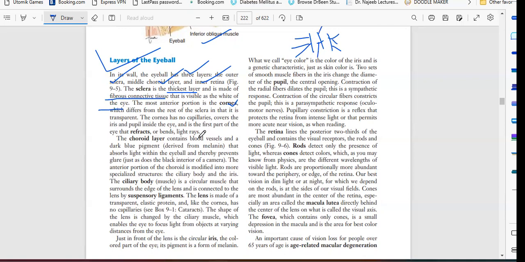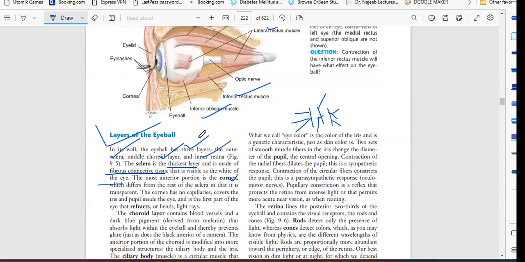So basically, you have the eyeball. The first layer is the sclera. Whatever whitish color you are seeing, that is sclera. The anterior portion of the sclera is covered with one layer that is called the cornea. So basically, the cornea is the first part where light rays enter, and light is bent with the help of the cornea.